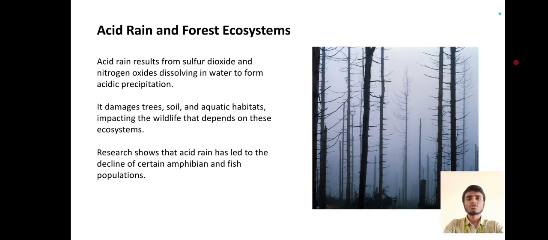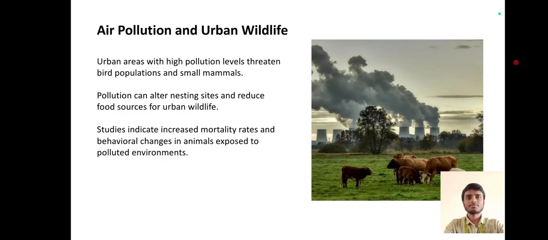Acid rain and forest ecosystems. Acid rain results from sulfur dioxide and nitrogen oxides dissolving in water to form acidic precipitation. It damages trees, soil, and aquatic habitats, impacting the wildlife that depends on these ecosystems. Research shows that acid rain has led to the decline of certain amphibian and fish populations. Acid rain is very dangerous to humankind and all the forest ecosystems. It can cause the degradation of trees and root systems.